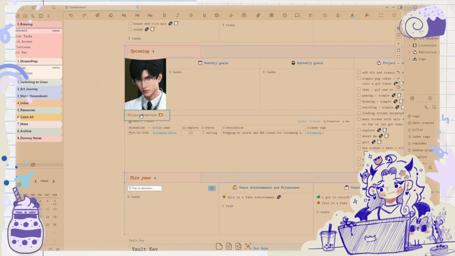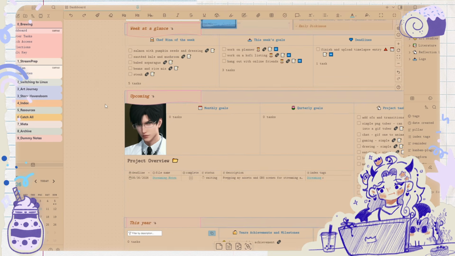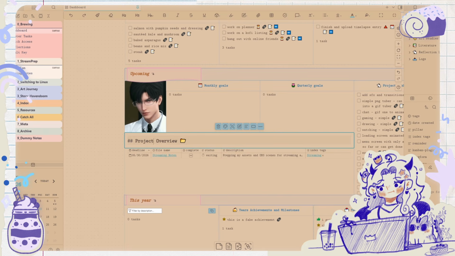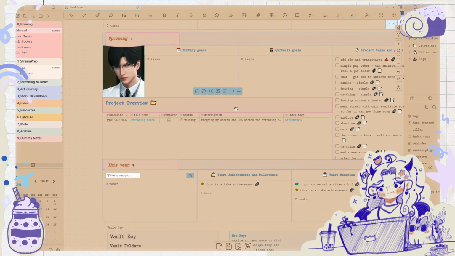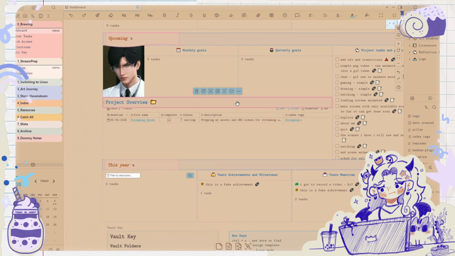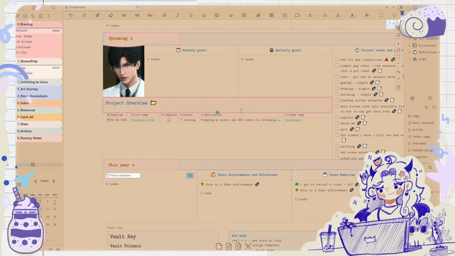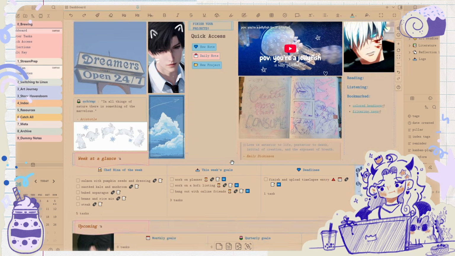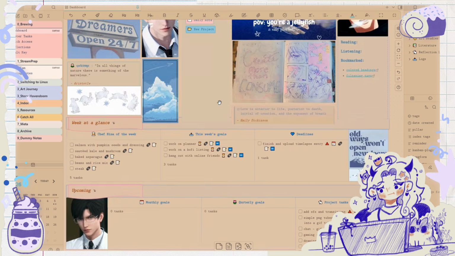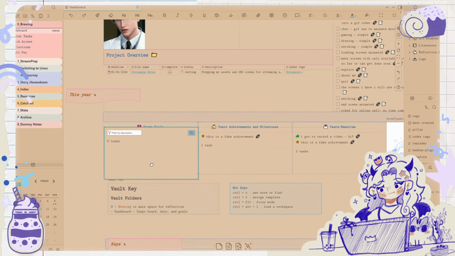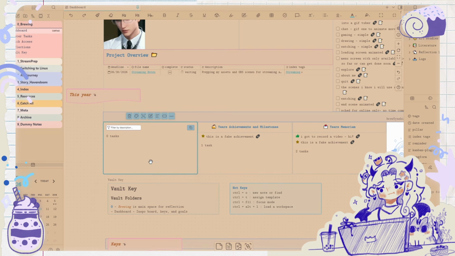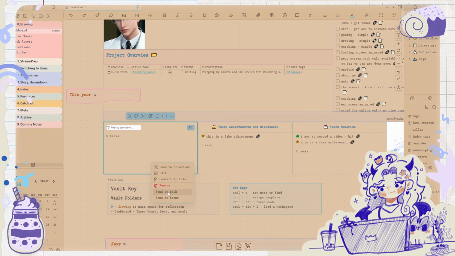Let's put this over here. I don't think I need to see the stuff up here because I don't think I'm going to be adding a new one there. It's just going to be right here if I want to add a new project. Something's wrong here. Okay, this has to go send to back.